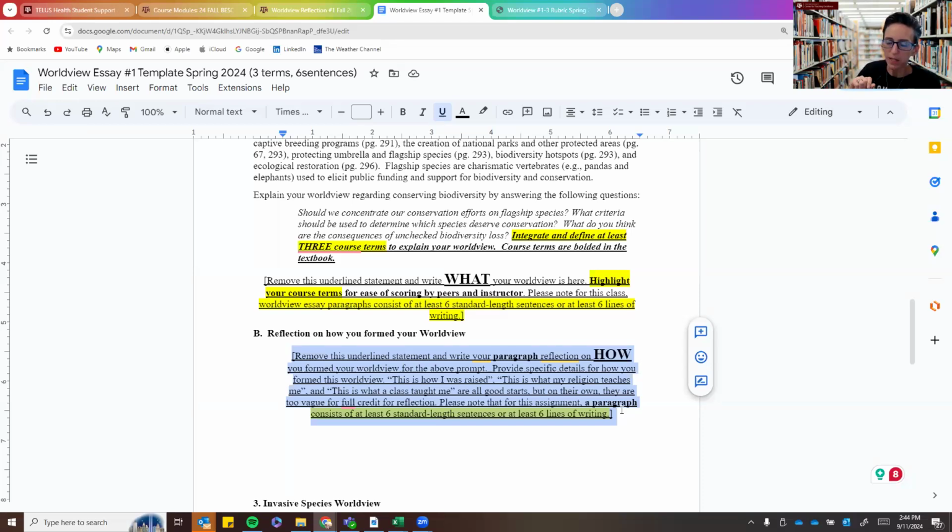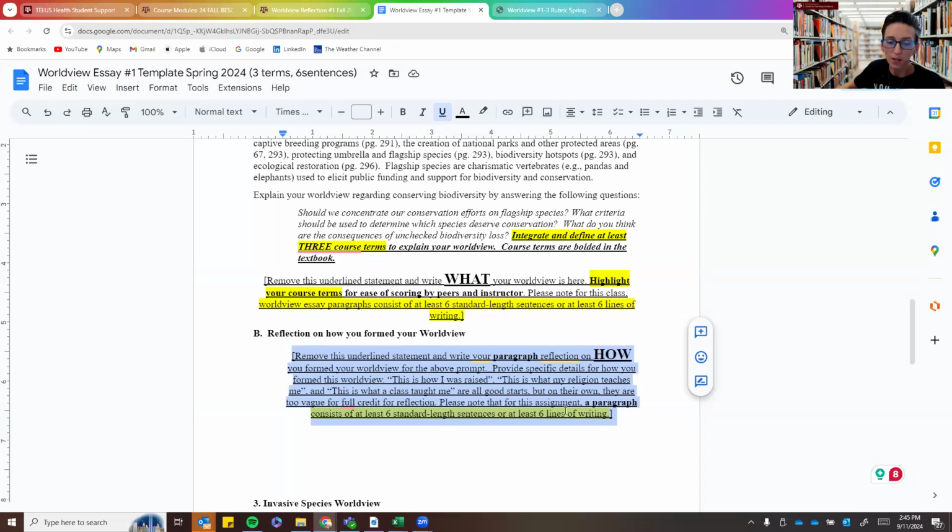It's very common to start slipping into explaining, this is what I believe. So my recommendation is to write it and then reread it and think, am I explaining what my worldview is, or am I explaining how I formed my worldview? In the reflection, we are looking for how you formed your worldview. What were your life experiences?